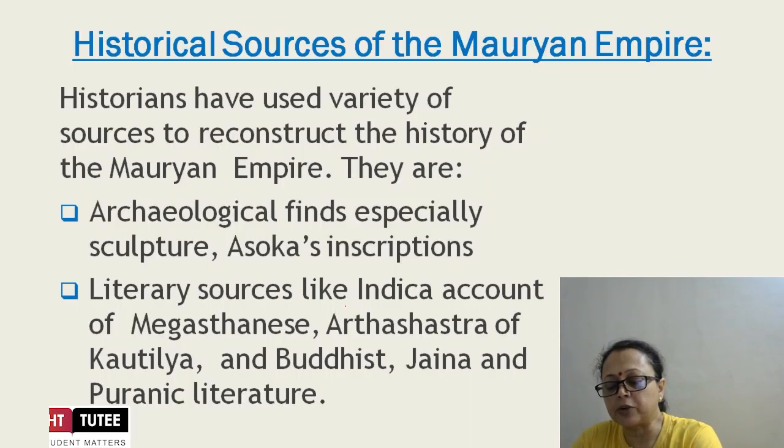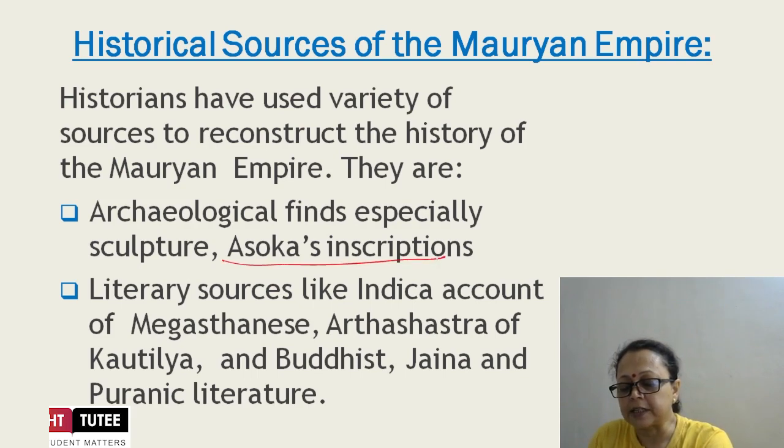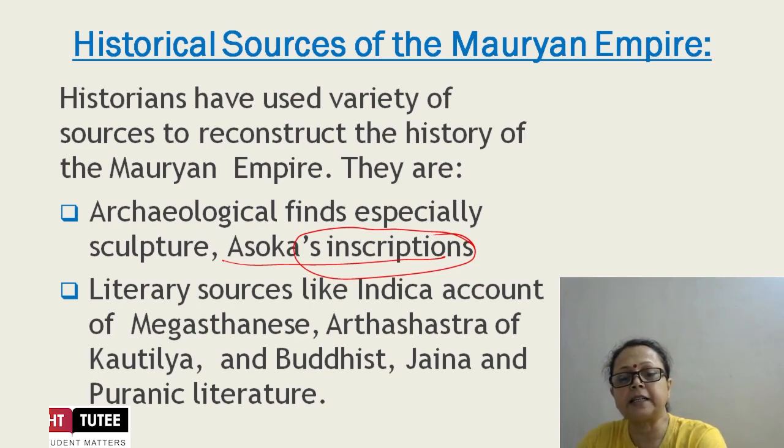Now coming to discuss the historical sources of the Mauryan Empire. What sources are available to understand the facts about the Mauryans? Historians have used a variety of sources to reconstruct the history of the Mauryan Empire. What are they? The archaeological finds, especially sculpture, and Ashoka's inscriptions. Most of what we know we found from the inscriptions. The archaeologists found and collected ideas from the inscriptions.